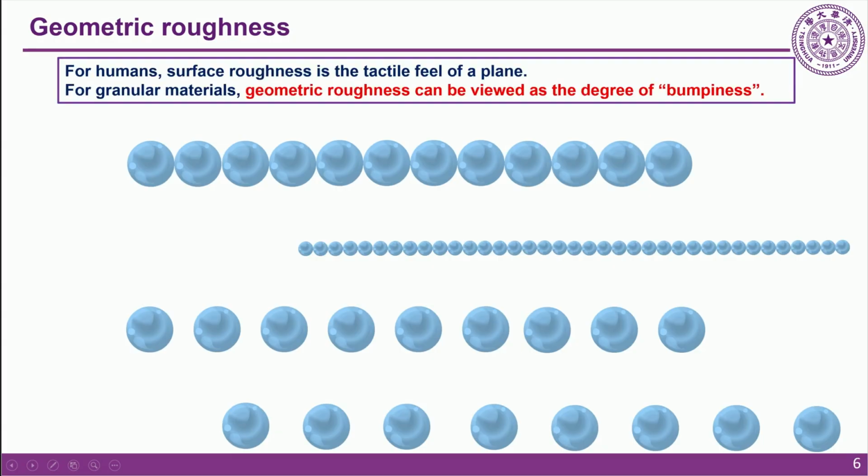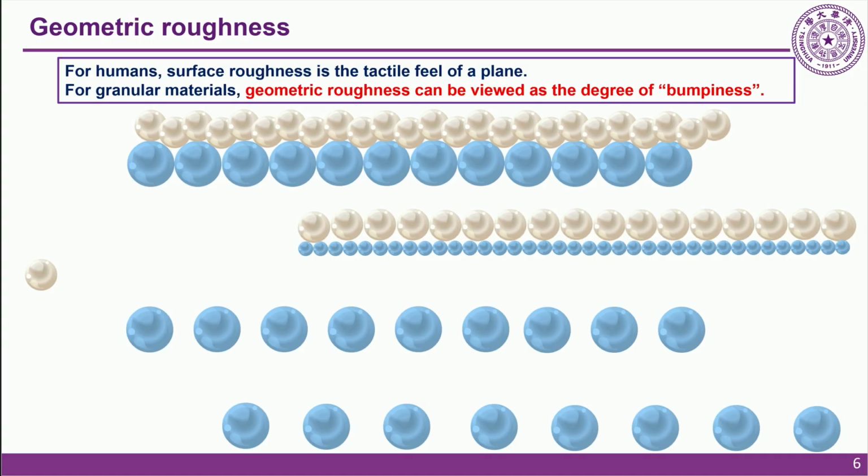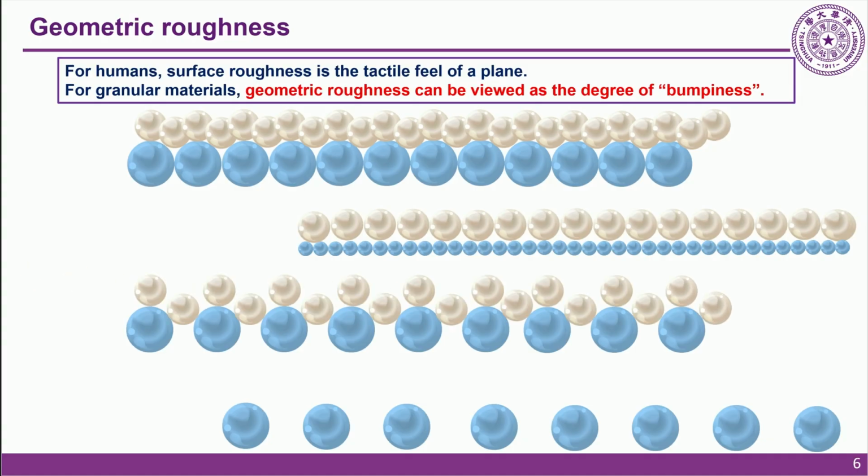First, we need to define particle-scale geometric roughness. For granular materials, it represents the degree of bounciness during motion. As this stroboscopic image shows, using smaller base particles makes the flow much smoother. Conversely, increasing the spacing between base particles makes the motion much bumpier, and if the gaps are too wide, the flowing grains simply get trapped and become part of the base itself.